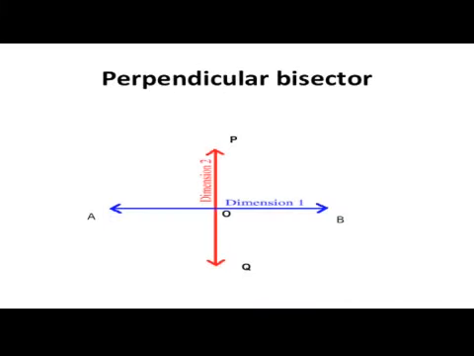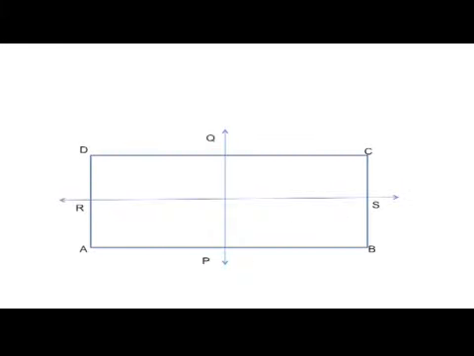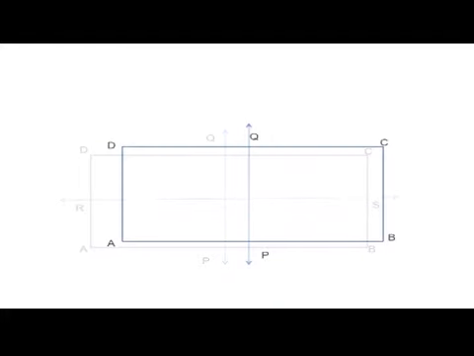A line segment is symmetrical about its perpendicular bisector. Let AB be a given line segment and let POQ be the perpendicular bisector of AB. Hence, the line segment AB is symmetrical about its perpendicular bisector POQ. A rectangle has two lines of symmetry, each one of which is the line joining the midpoints of opposite sides. Let ABCD be a given rectangle and let P and Q be the midpoints of AB and DC respectively.